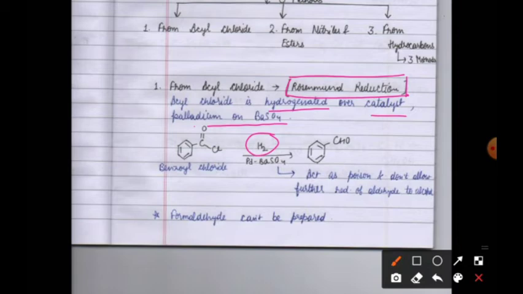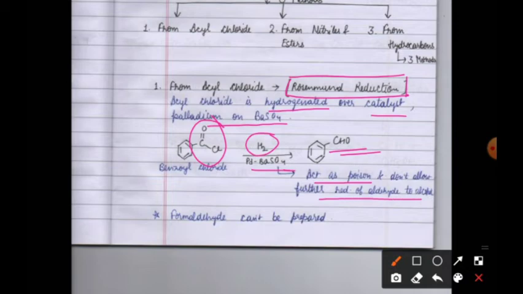This is known as acyl chloride, the COCl group, and it will directly convert into an aldehyde group. Sometimes the question comes, what is the role of Pd and BaSO4 here? These two act as poison and don't allow further reduction of aldehyde to alcohol.